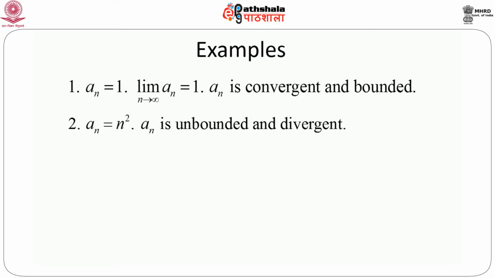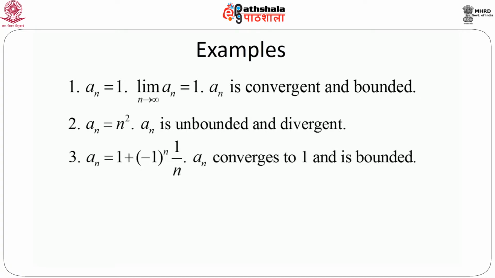So we can say that a_n is unbounded and it is divergent. Consider another example. This is a very interesting example. a_n equals 1 plus (minus 1)^n into 1 by n. It is clear that as n goes to infinity, or n gets larger, the second part, that is (minus 1)^n into 1 by n, more importantly the part 1 by n, goes to 0 as n goes to infinity, but 1 remains 1. So we can say that a_n converges to 1, or limit of a_n equals 1 as n goes to infinity.